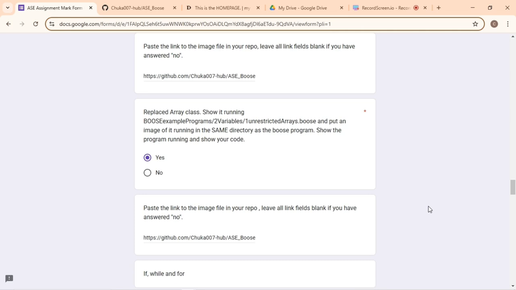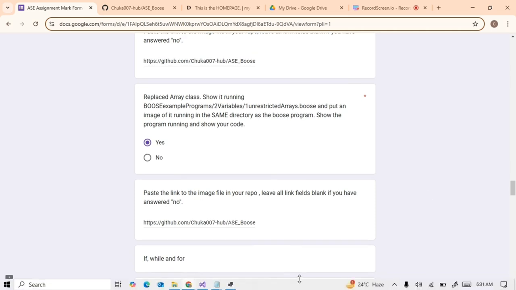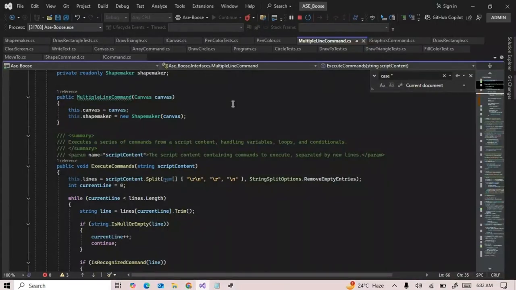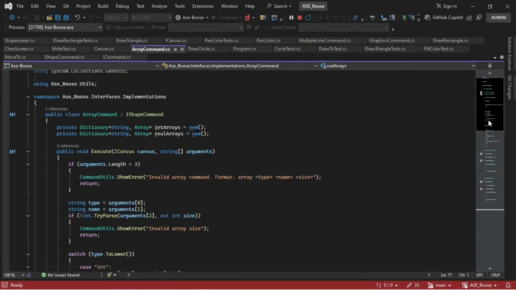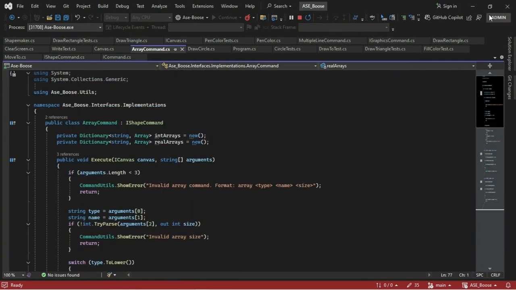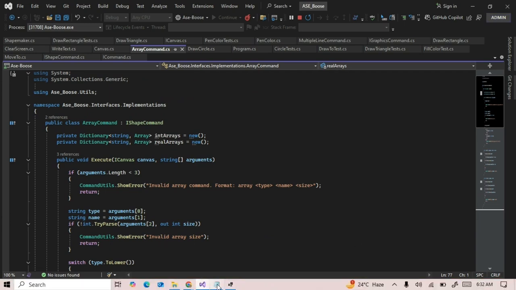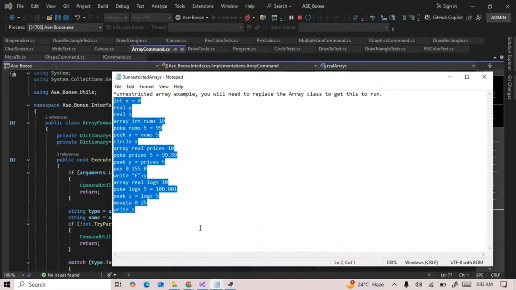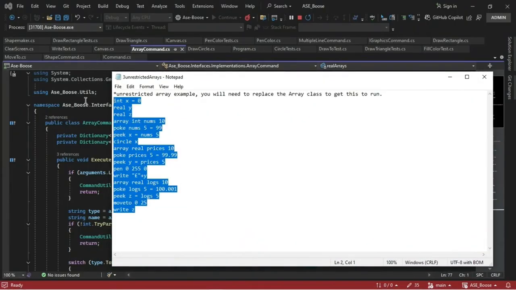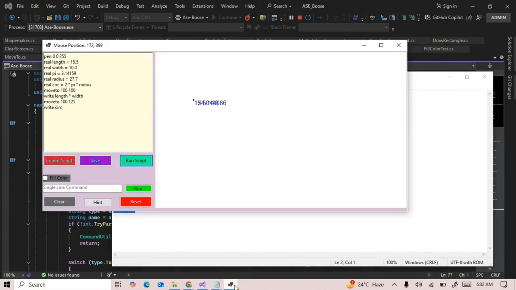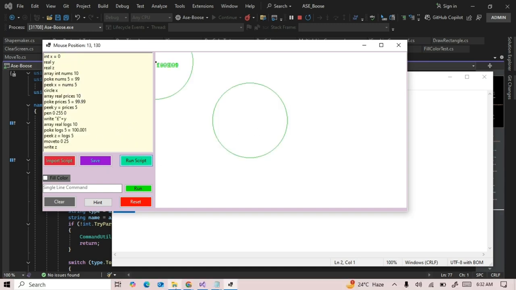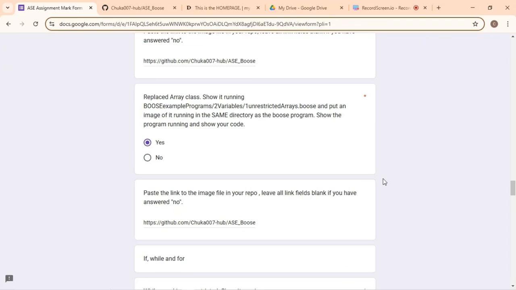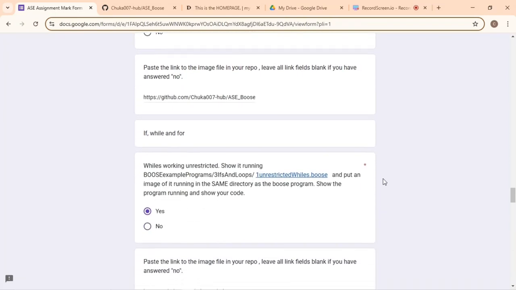Replace array class. Show it running unrestricted arrays doubles. Yes, I've also implemented the array class, as you can see I showed earlier, the array command class for handling array inputs from the user. And when I get to run unrestricted arrays, basically again I need to declare the canvas and reset the position. And running unrestricted arrays, as you can see, it works. This is the link to my image file in my repo.